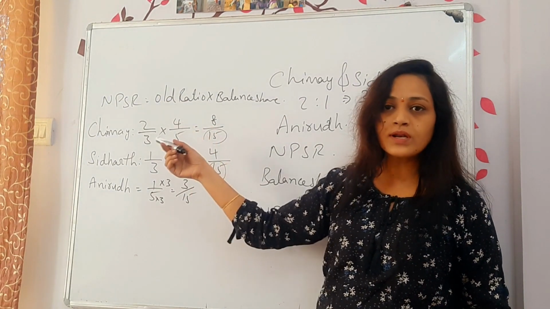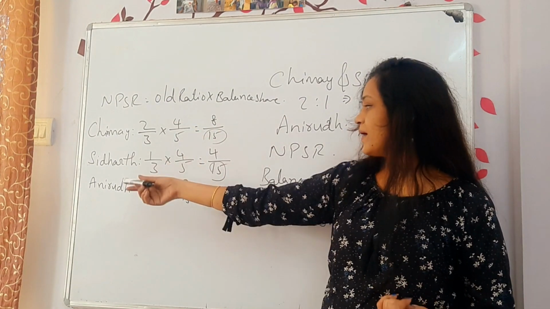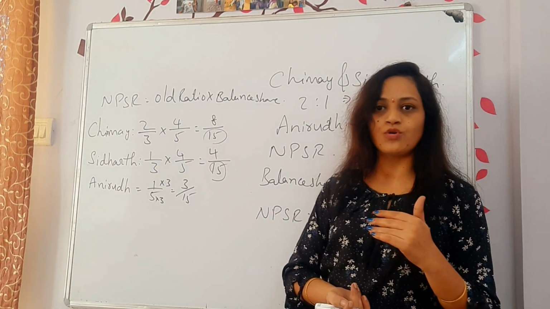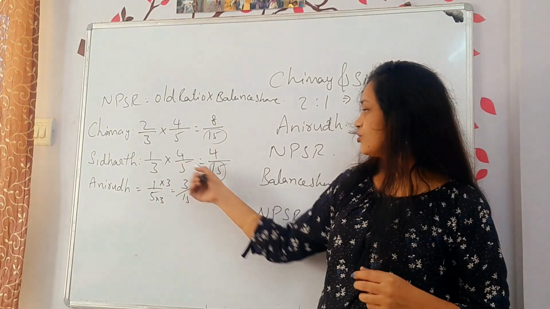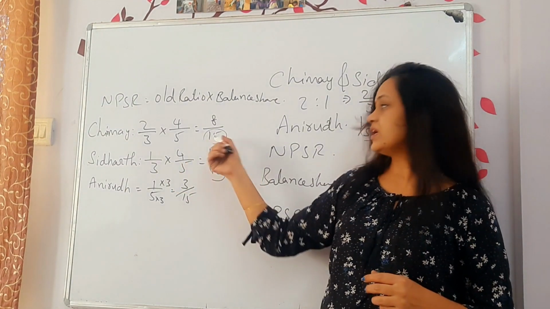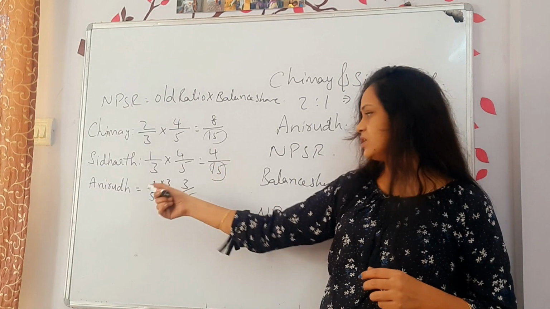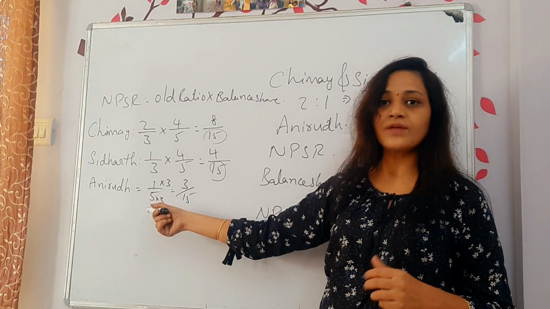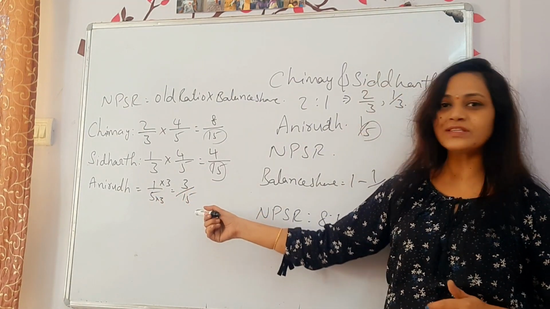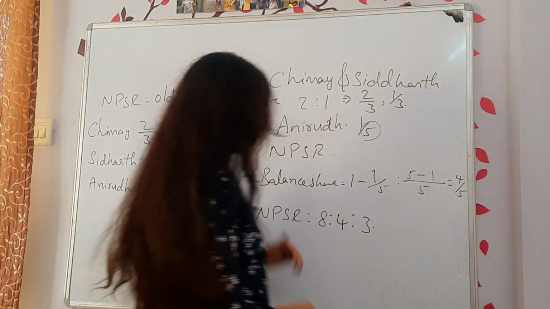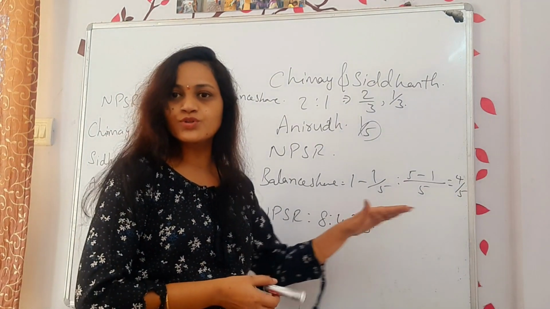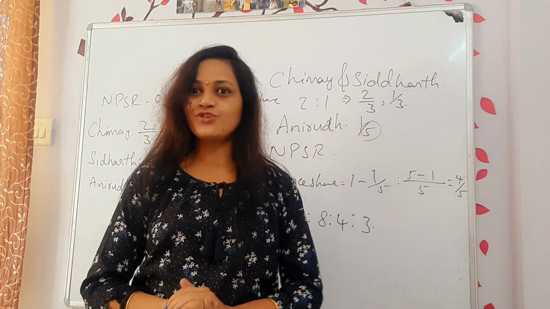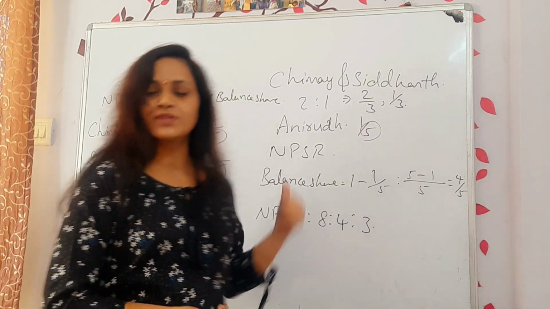Okay, this is only for the old partners. For the new partner, it is only 1/5. When you make it an equal ratio, all the denominators must be equal. Okay, here 15 is already there, so it is easy to make it 15. So I multiplied both numerator and denominator with 3. Then I got 3/15. Now the new profit sharing ratio is 8:4:3. Understood? So first copy this one, then we will go for the sacrifice ratio, how to calculate sacrifice ratio. Okay, copy it.